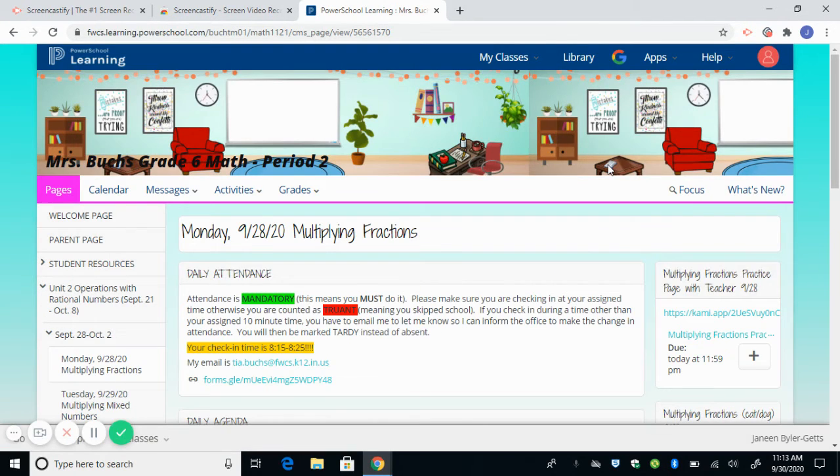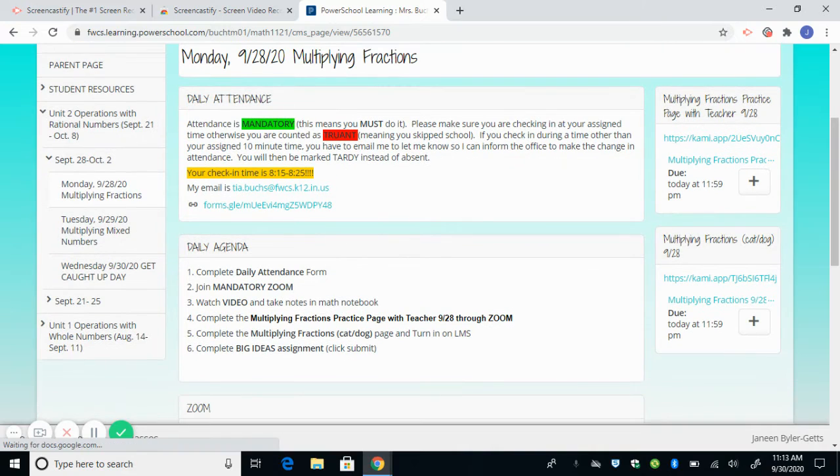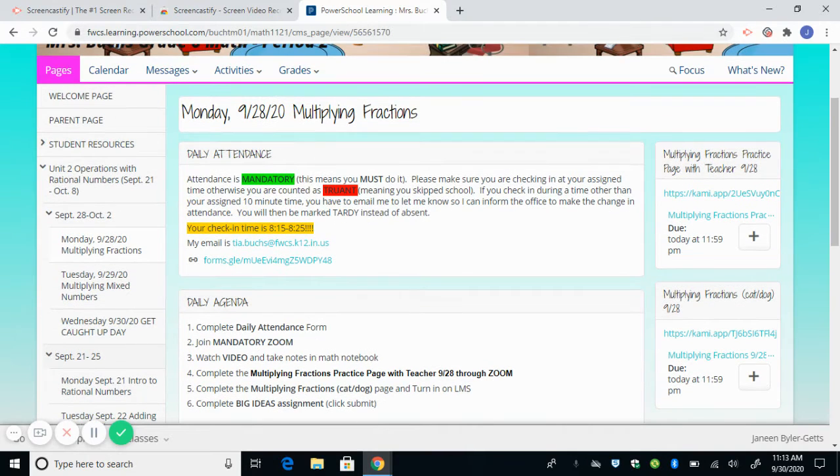I try to title it also along here. You'll see the titles of the days, because then if a student's struggling with something, they can look for that title. So if they're struggling with multiplying fractions, I have the title in there. So every day you'll see there's our daily attendance.